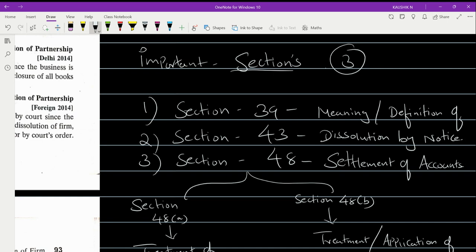Any doubt with respect to the basic concepts of partnership and retirement, and also the settlement of accounts and the important three sections that have been dealt in this chapter?